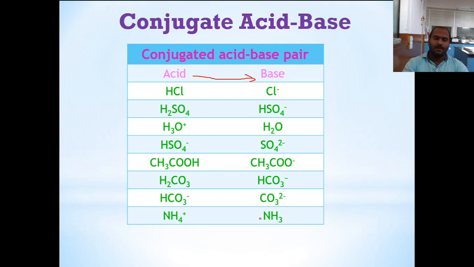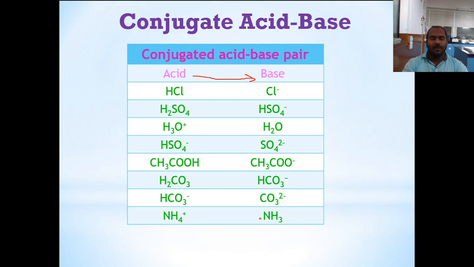Here we have seen three important theories: Arrhenius, Lowry-Bronsted, and Lewis. According to the Arrhenius theory, a substance which produces H plus in a solution is an acid, and a substance which produces OH minus in a solution is a base.